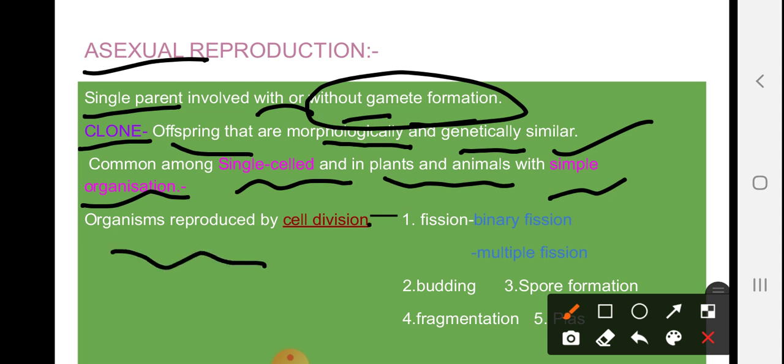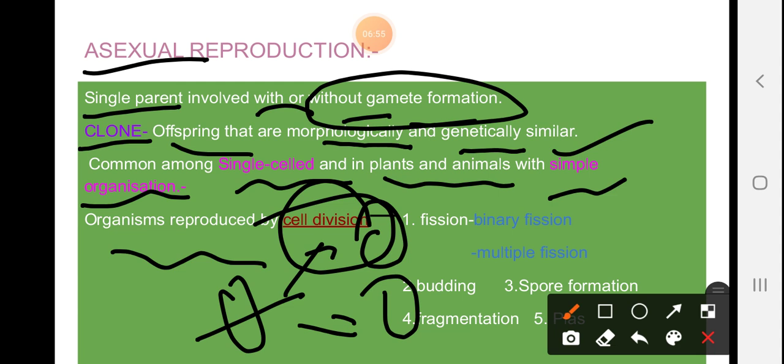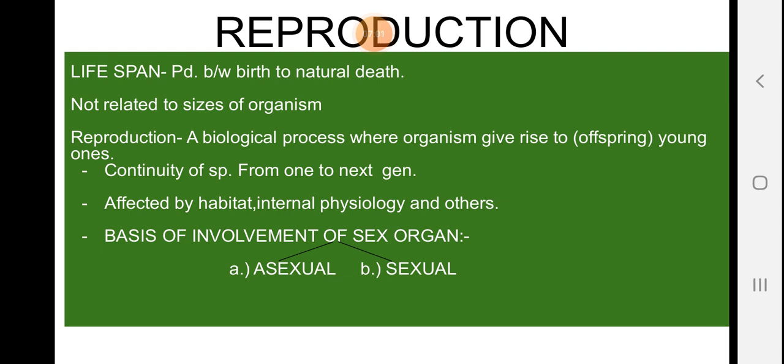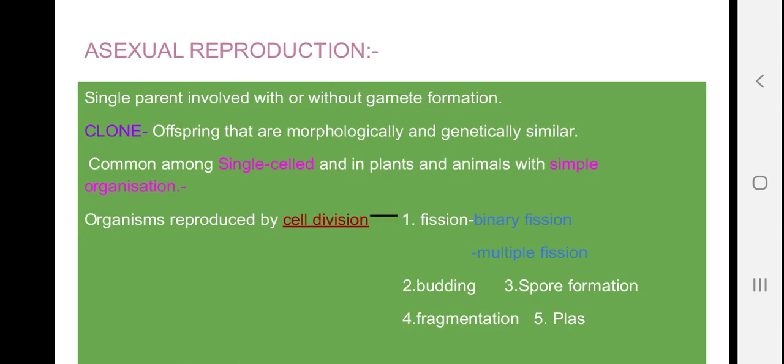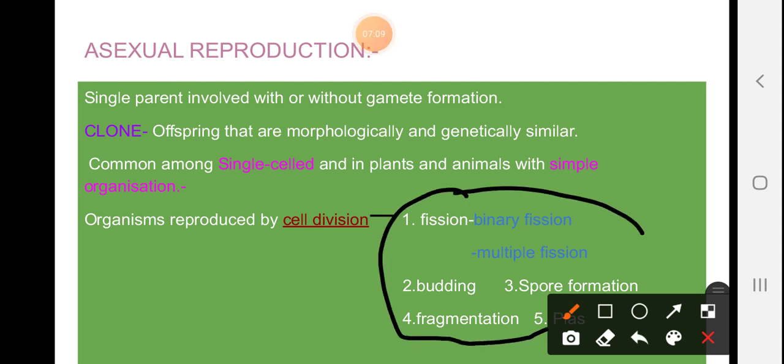Okay, next, organisms reproduced by cell division. How do they reproduce by cell division? A cell gets divided, and this particular cell gives rise to a whole organism. Now on the basis of cell division, we have classified asexual reproduction into 5 types. Let's see.